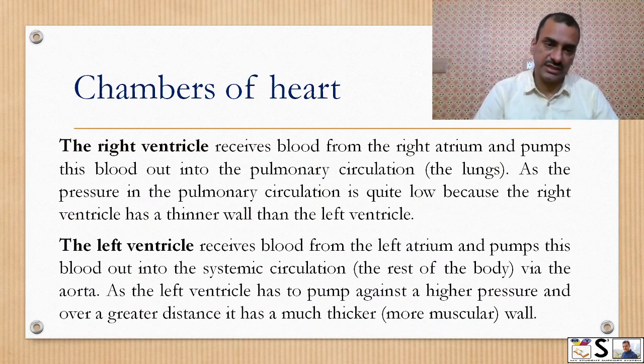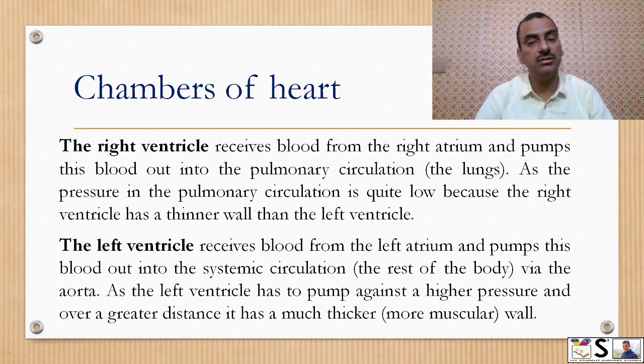The right ventricle, which is a lower chamber, receives blood from the right atrium and pumps this blood into the pulmonary circulation. About pulmonary circulation, we will discuss in the next class. As the pressure in the pulmonary circulation is quite low, the right ventricle is thinner than the left ventricle.